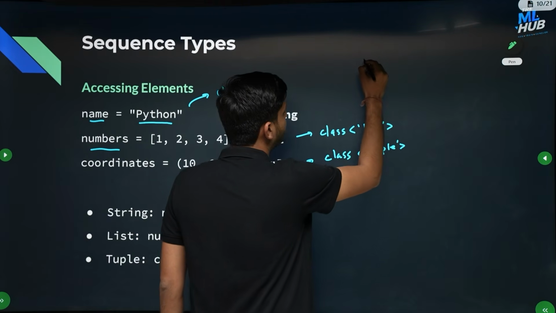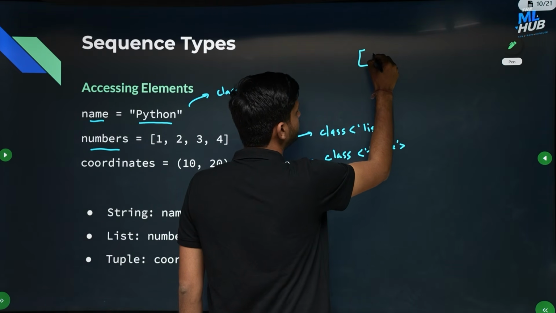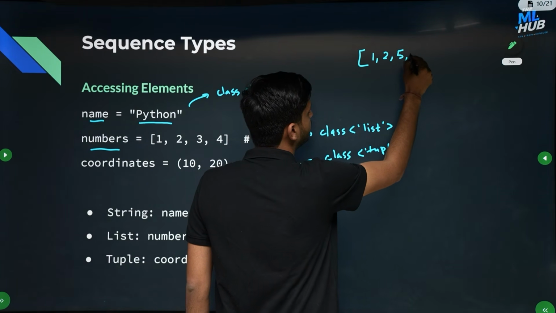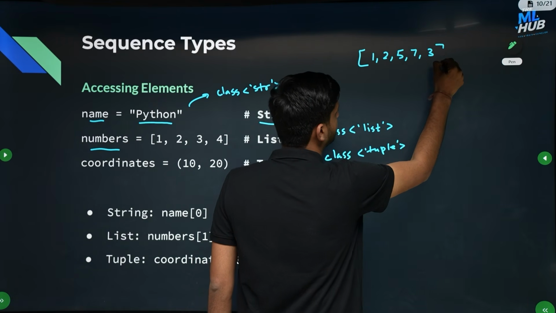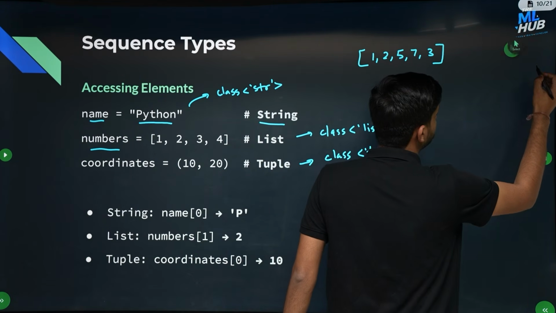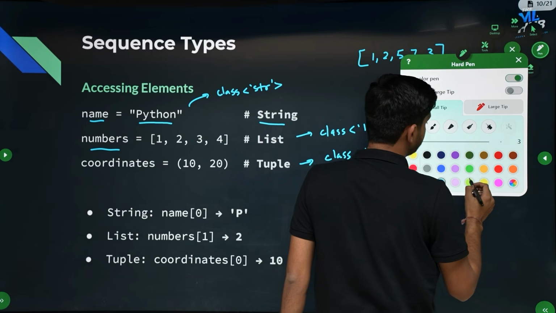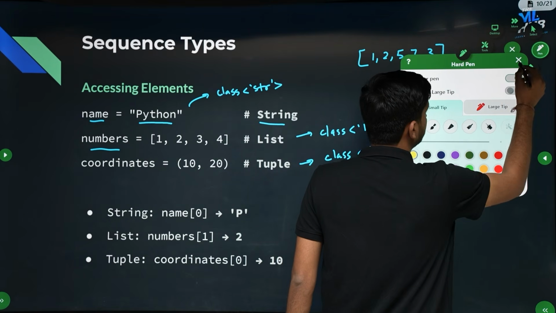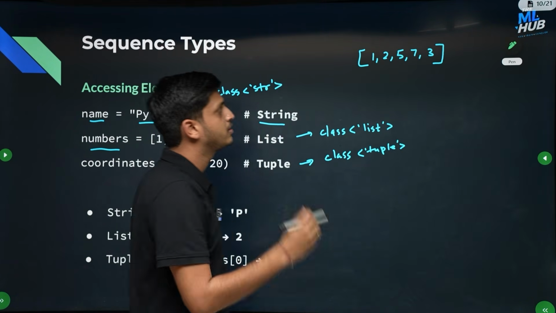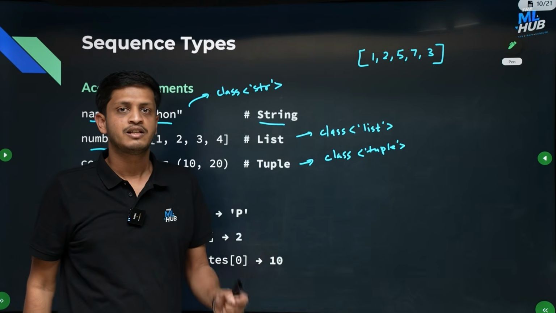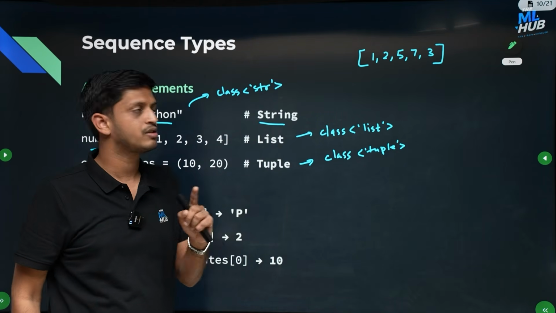So let's say you have created a list containing items 1, 2, 5, 7, 3, like that. Okay. Now if I want to check what is the first item, in the Python programming language, the first item has an index of 0.